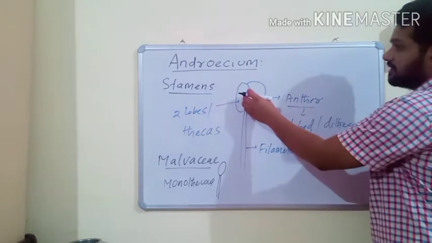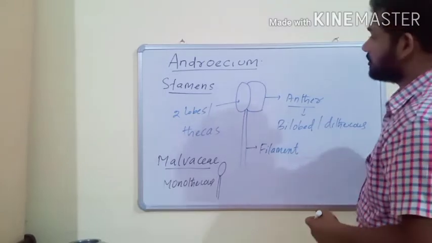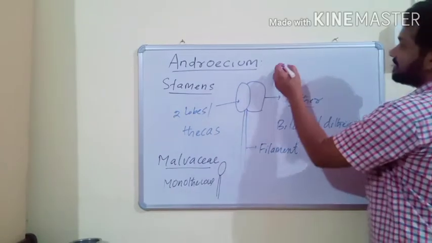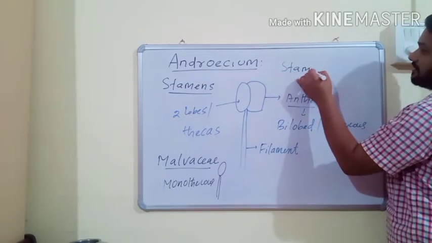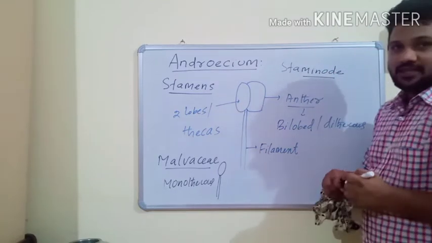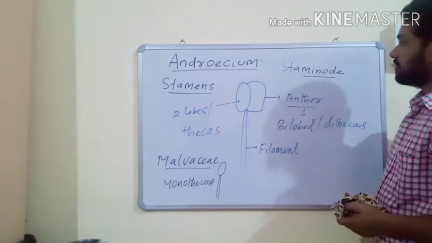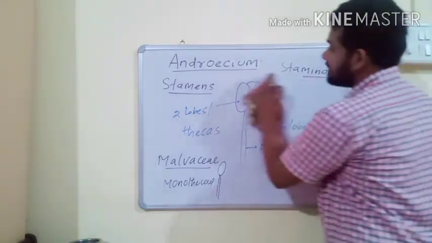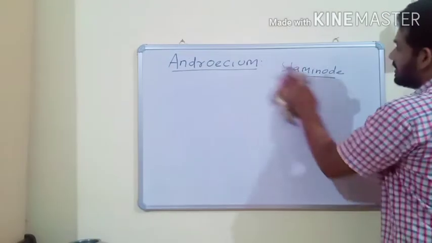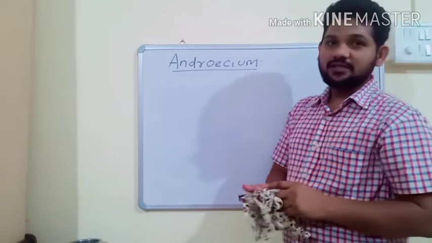And sometimes stamens are sterile. They are unable to produce male gametes. Sterile stamens are called staminodes. Staminode means a stamen unable to produce male gametes. If androecium has more than two or three stamens, then all the stamens should have the same height. But in some cases, the height of the stamens is different.